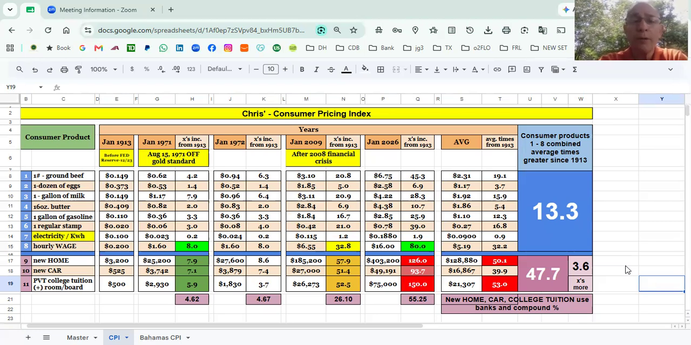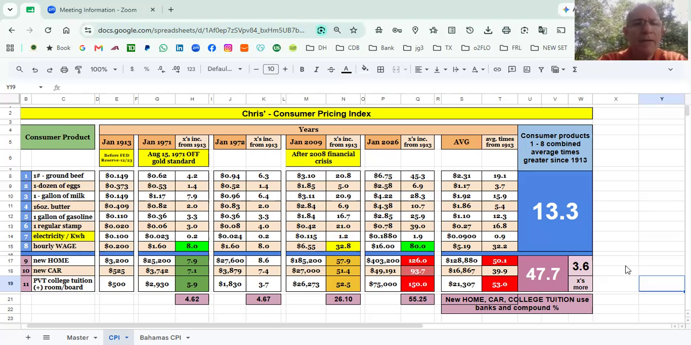So what are the products that we're looking at? Over on the left-hand side under consumer product, you'll see ground beef, dozen of eggs, gallon of milk, pound of butter, gallon of gasoline, what a regular stamp cost, electricity, hourly wage, new home, new car, and private college tuition. All right, we have selected 5 years, and I'll explain why we've chosen those years.